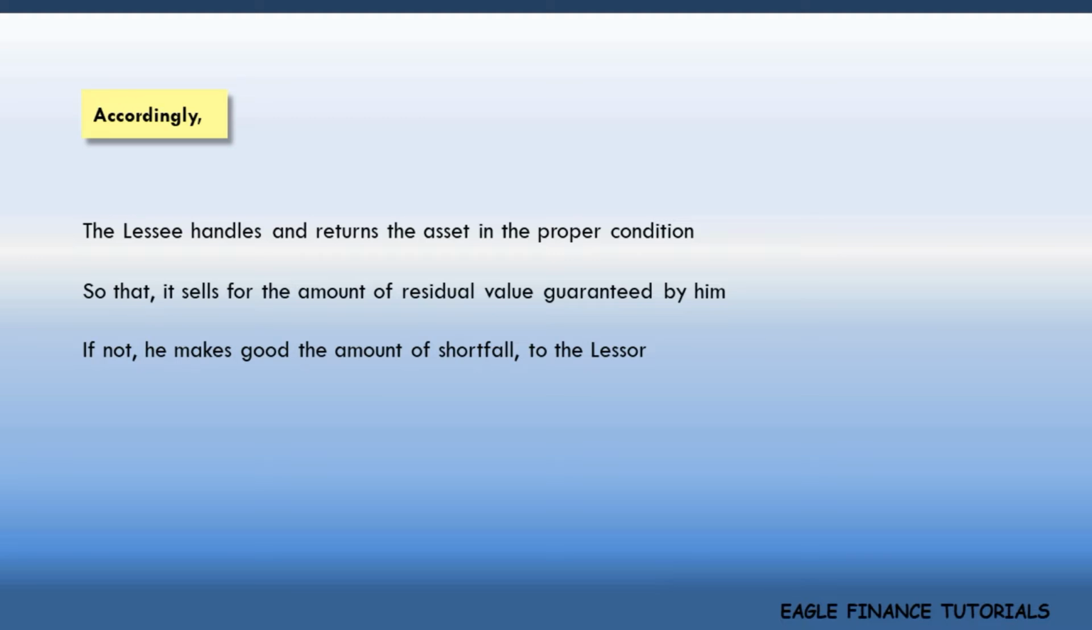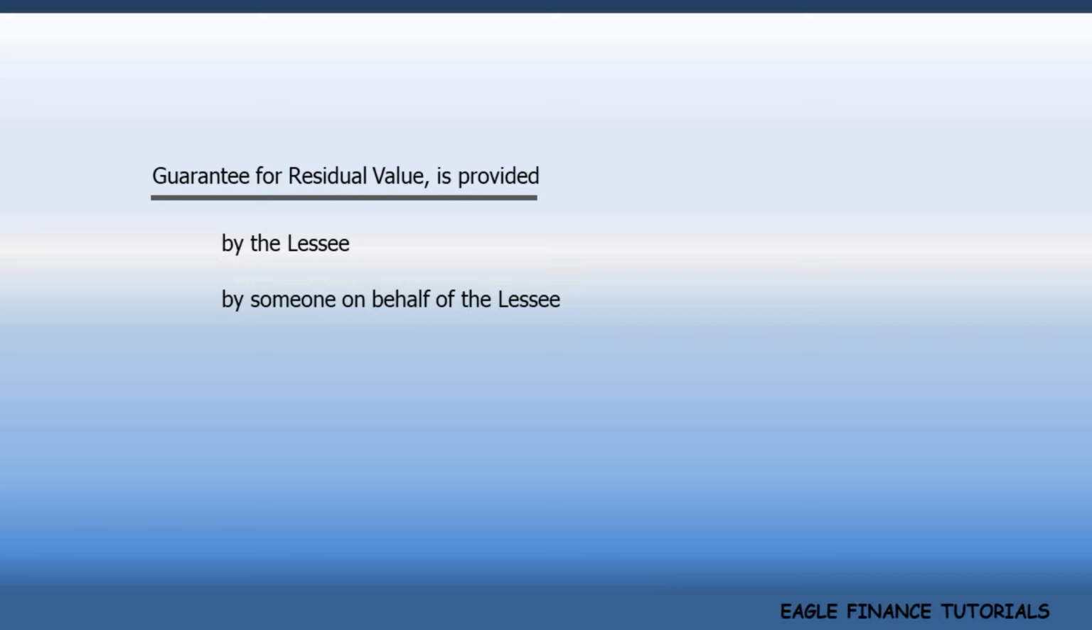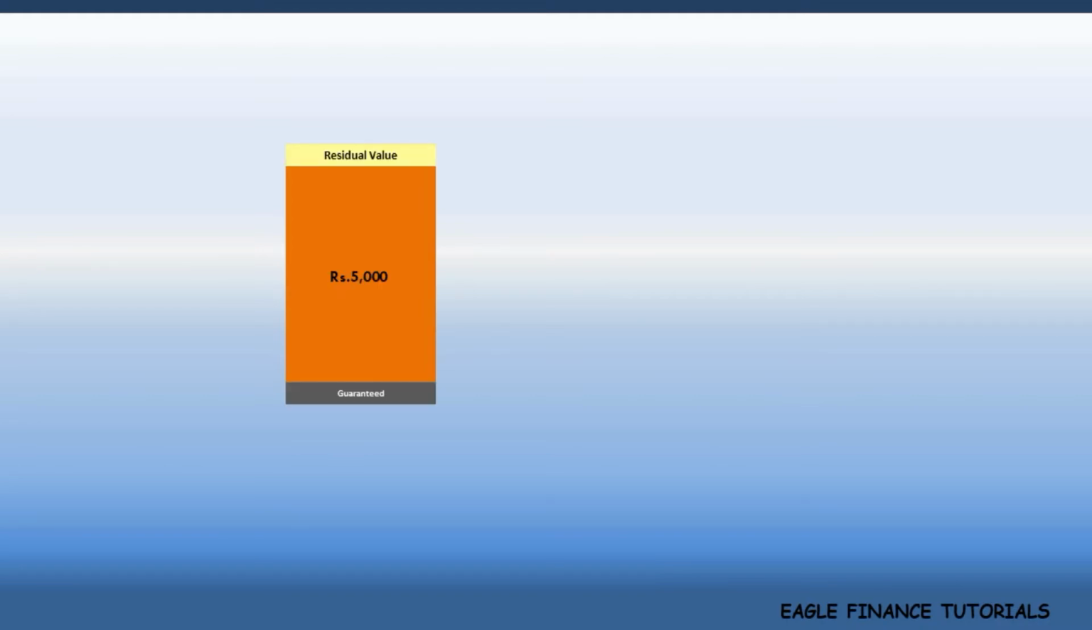Such guarantee for residual value by the lessee is also sometimes given by someone on behalf of the lessee, say a friend or a relative. Imagine this block represents the residual value of the leased asset at the end of the lease. It is guaranteed by the lessee or by someone on behalf of the lessee.